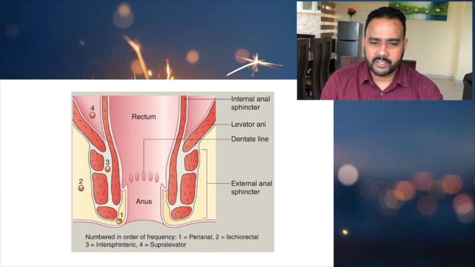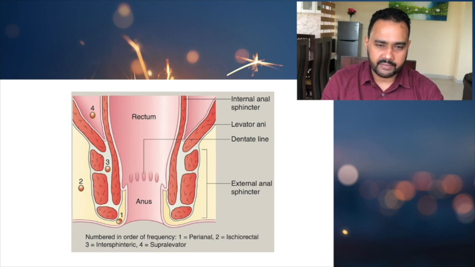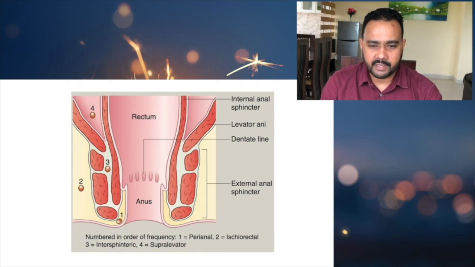So the first one you can see, the commonest type, is a perianal abscess. It is very superficial to the skin. The second type is the ischiorectal abscess, which is in the ischiorectal fossa. And the third one is the intersphincteric abscess. You can see the internal sphincter as well as the external sphincter, and this abscess is situated in between them.